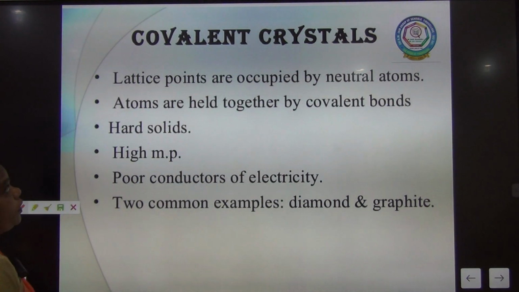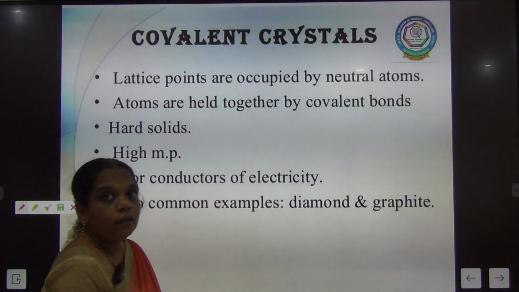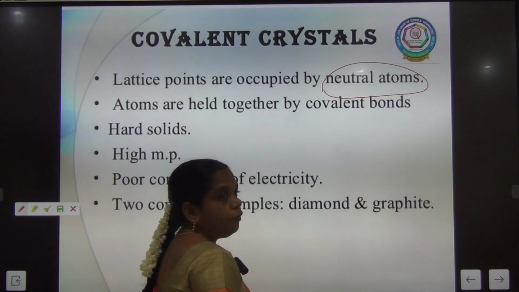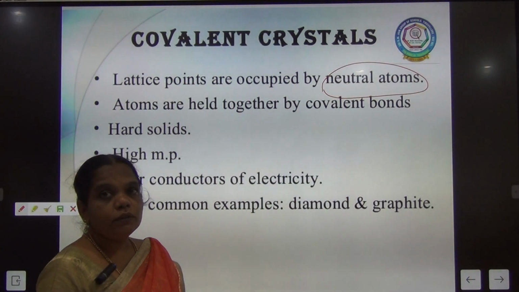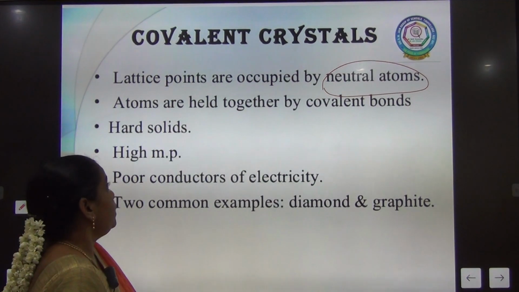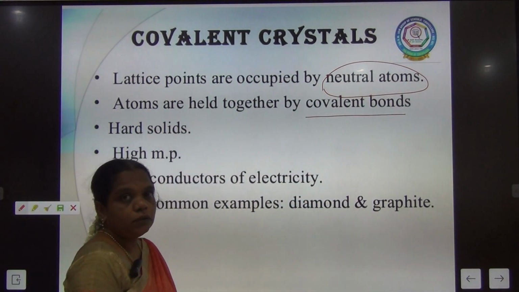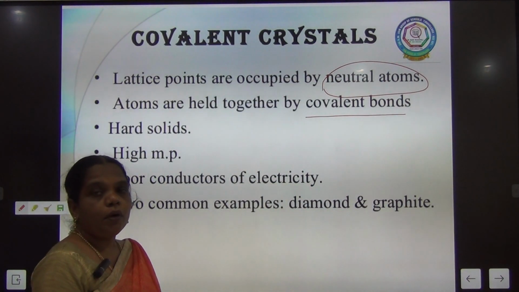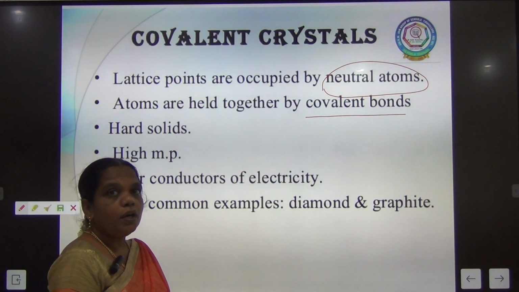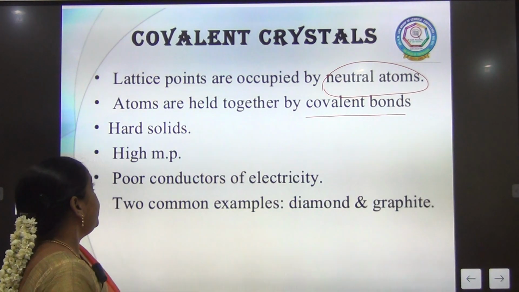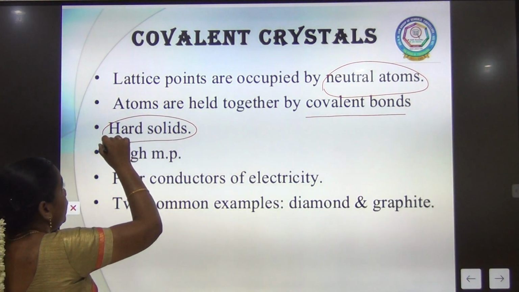Next we are going to learn about the covalent crystal. The covalent crystal is formed by neutral atoms, there is no charge, and they are formed by covalent bonds. When we compare the bond strength, the covalent bond is the strongest one, so that it can form a hard solid.